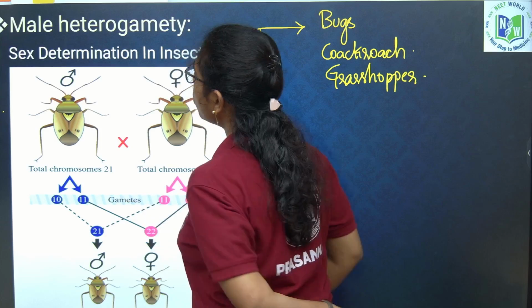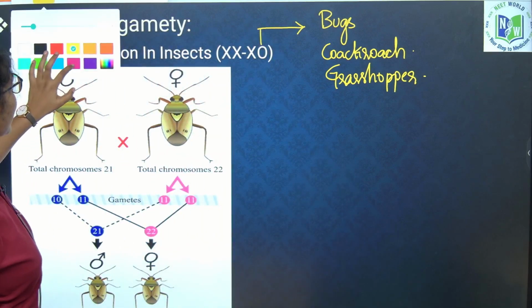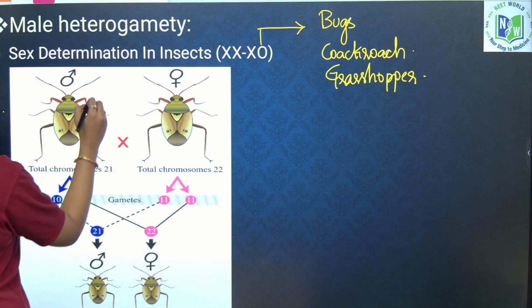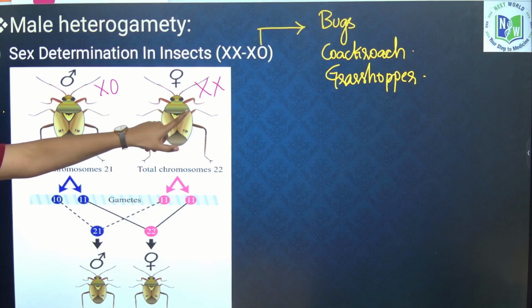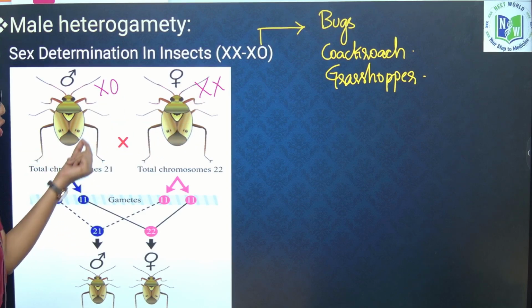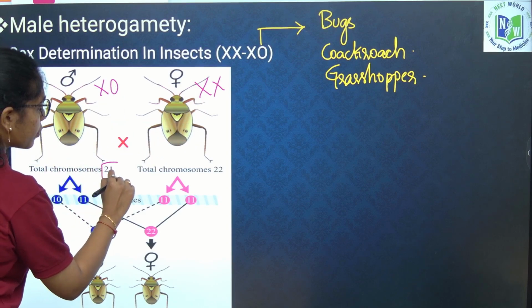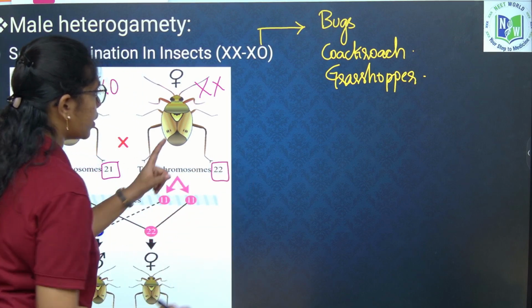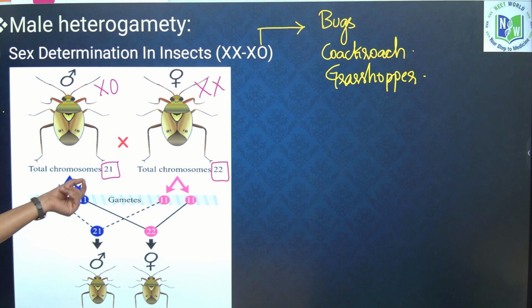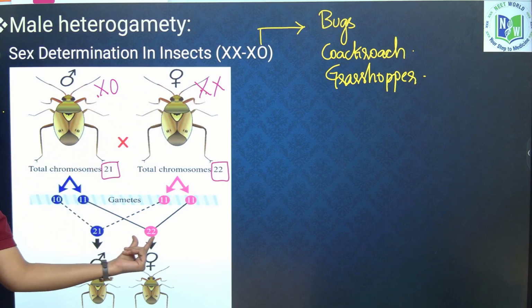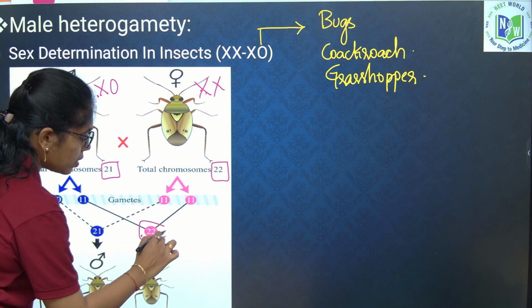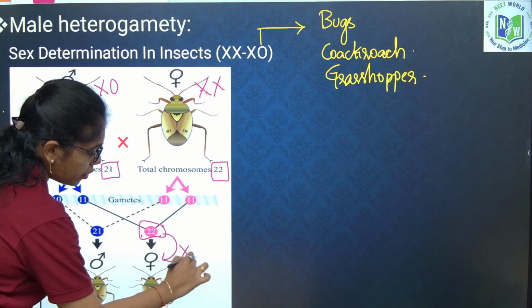Yes, so if you look into here, males have only one X chromosome, females have two X chromosomes which are homogametic. So, here one chromosome is less, on total you have 21, here on total you have 22 chromosomes for females. And when X is crossed with X chromosome, then you will get complete set, that is 22, which results in the formation of a female.